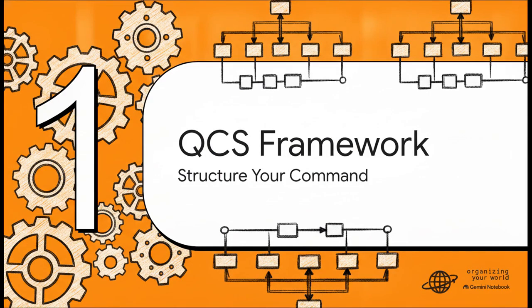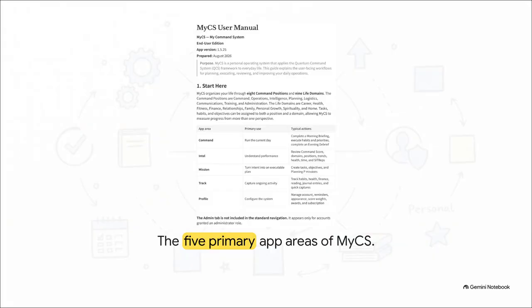All right, Section 1, the QCS Framework Explained, Structuring Your Command Center. So the main hub of your new command center divides your life into 5 distinct operational areas. You've got command for running your current day, intel to understand your performance, mission to turn intent into an executable plan, track to capture ongoing activity, and profile to configure the whole shebang. By cleanly separating these functions, the framework helps you focus purely on execution when you need to grind and planning when you actually have the mental space for it.